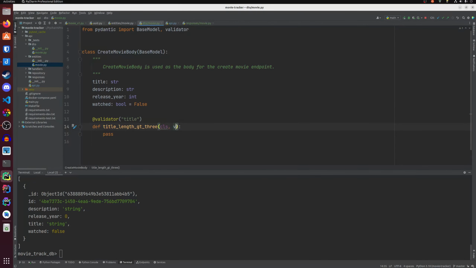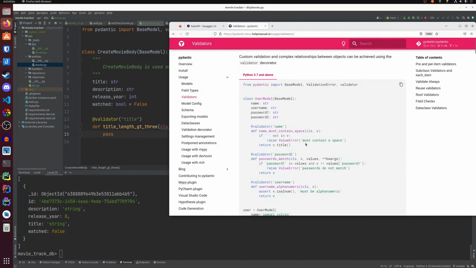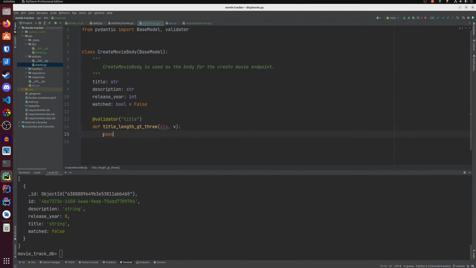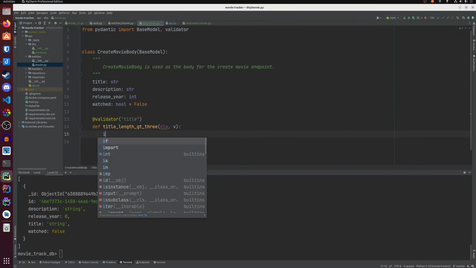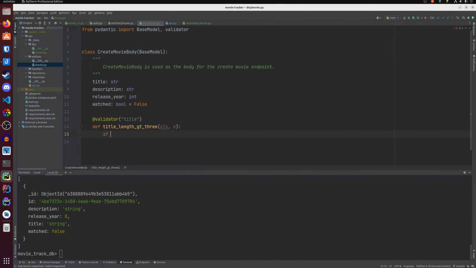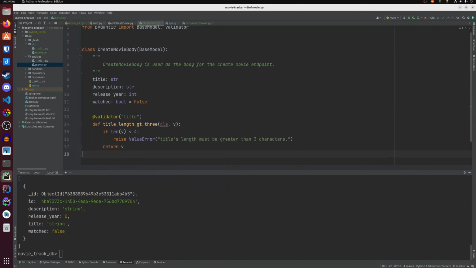Okay, so we have cls, v, and then if we want to validate if title is greater than 3 characters, so if length of v is less than 4 characters, we can raise a value error and say that title's length must be greater than 3 characters. All right, and if it is greater, we just return v.